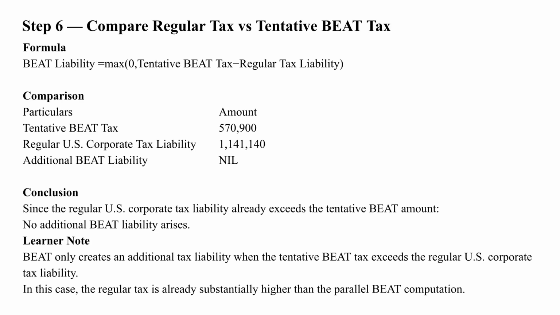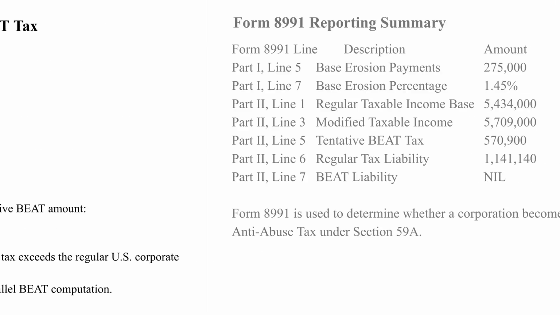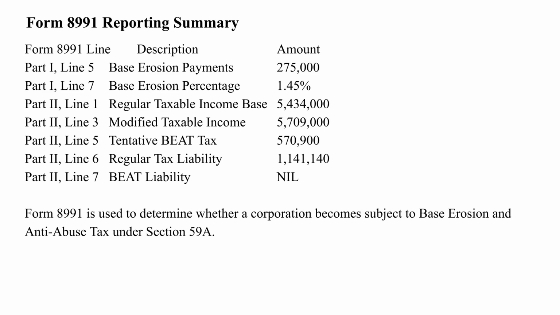tax liability. Tentative BEAT tax equals $570,900. Regular U.S. tax liability equals $1,141,140. Since regular tax exceeds tentative BEAT tax, no additional BEAT liability arises. These amounts ultimately flow through Form 8991, which is used to determine BEAT applicability and liability. In our case study, the final BEAT liability remains zero.